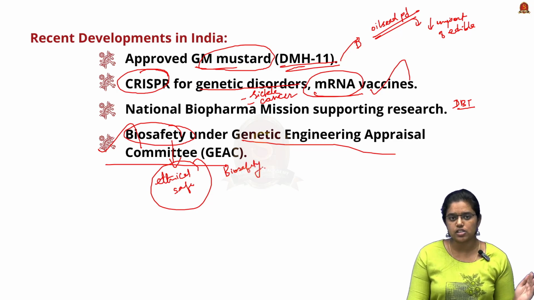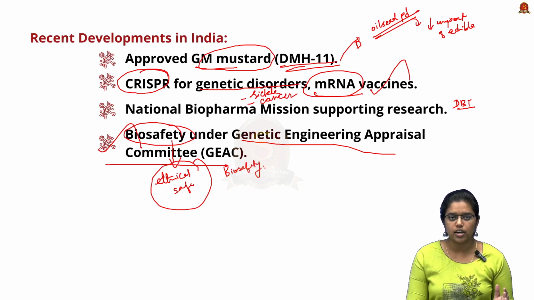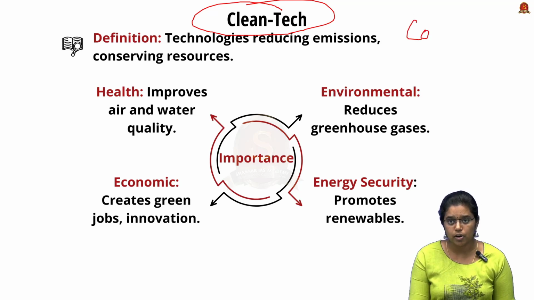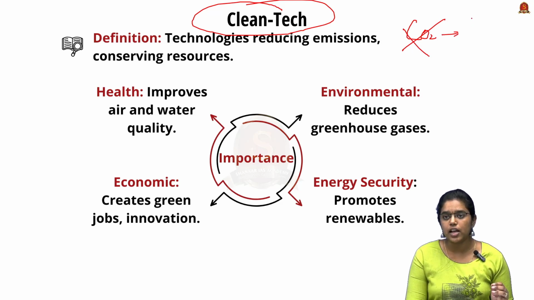Having discussed biotechnology and genetic engineering, now we will focus on clean technology. This uses technology which will reduce carbon dioxide and greenhouse gas emissions. So it will make the country less prone to pollution. This is the main use of cleaner technology.